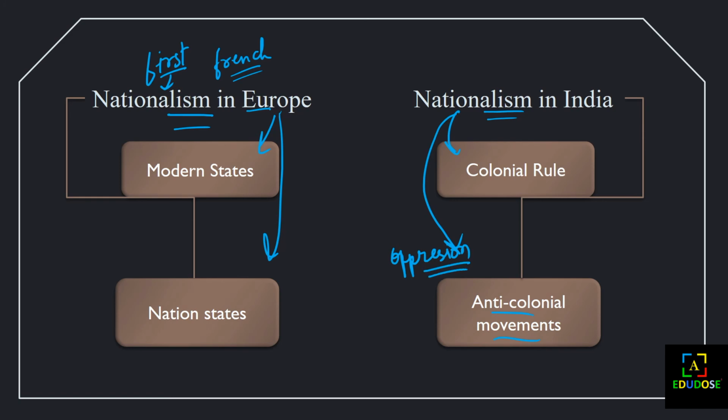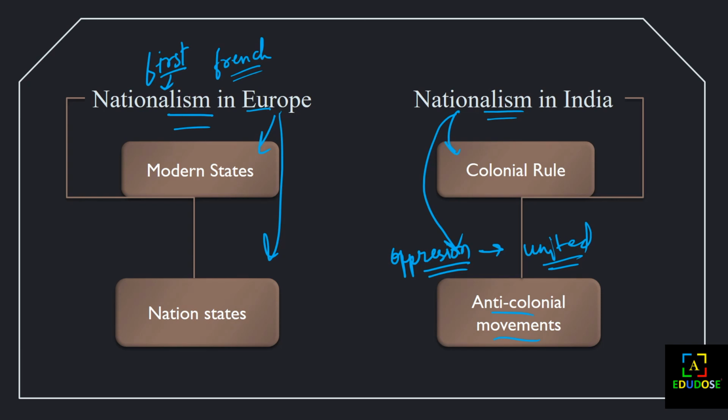The common struggle of oppression means the struggle was for all people, not only the rich, not only the poor. The same struggle all the people had to suffer was oppression. Oppression means to suppress. The suppression of the people by the British government was the common struggle among the people of India, and it united them. But there was a difference between nationalism in Europe and nationalism in India.